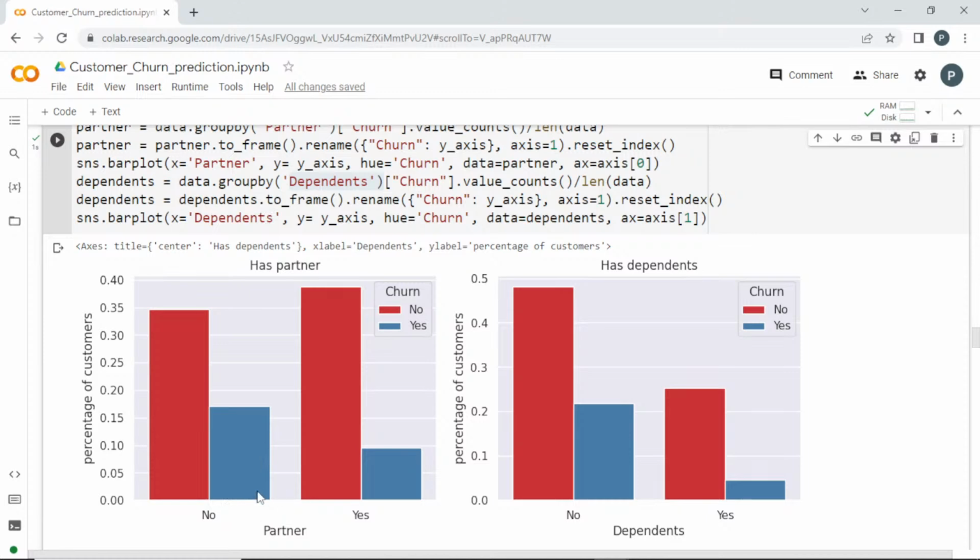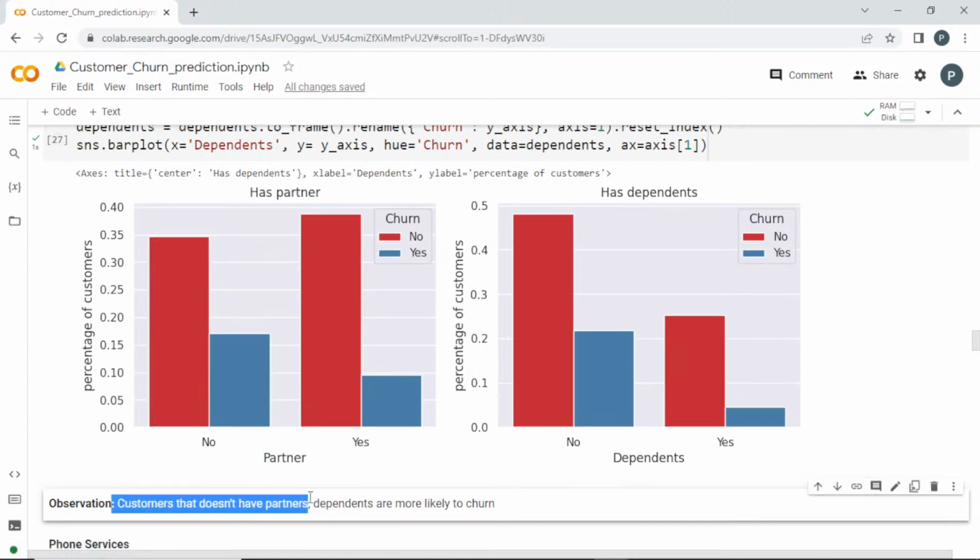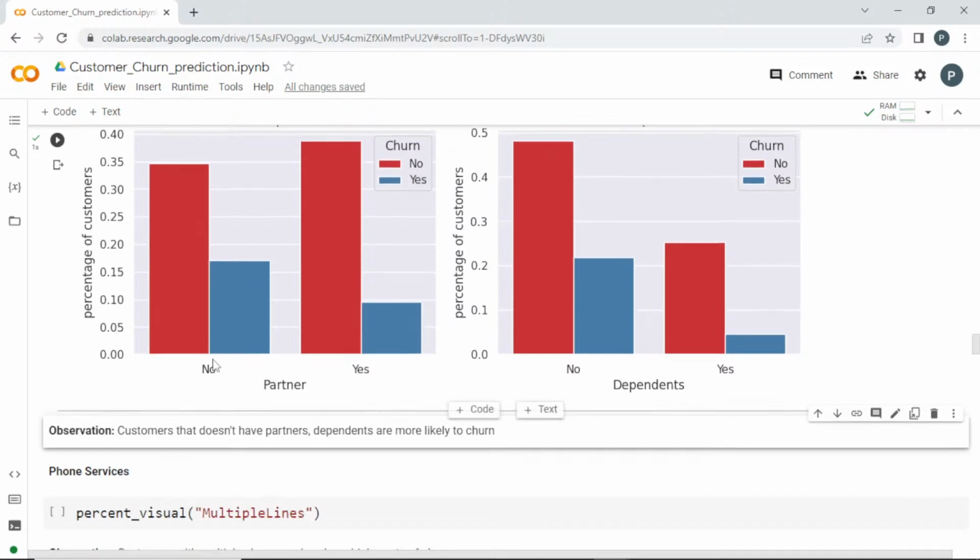If they have a partner, what it is. If they don't have a partner, what it is. If they have dependents, what is the value. If they don't, what is the value. Tell me guys, what can be the observation from this one? So the observation is, customers that don't have partners or dependents are most likely to churn, because see here, in both of the no, we have the highest churn rate. If they have a partner or dependents, the churn rate is nearly less when you compare with the total count. So that's the observation from this one.